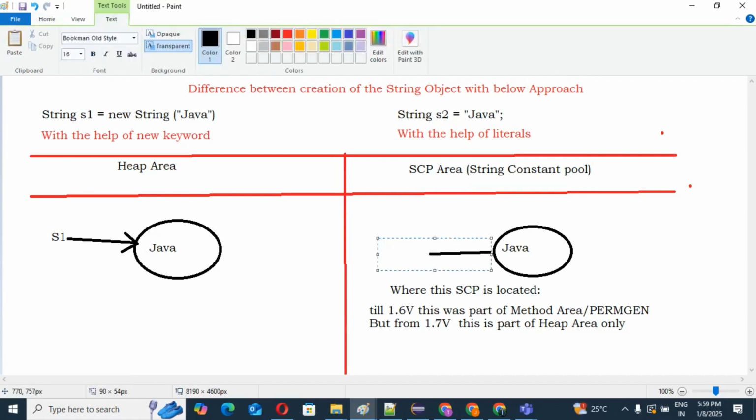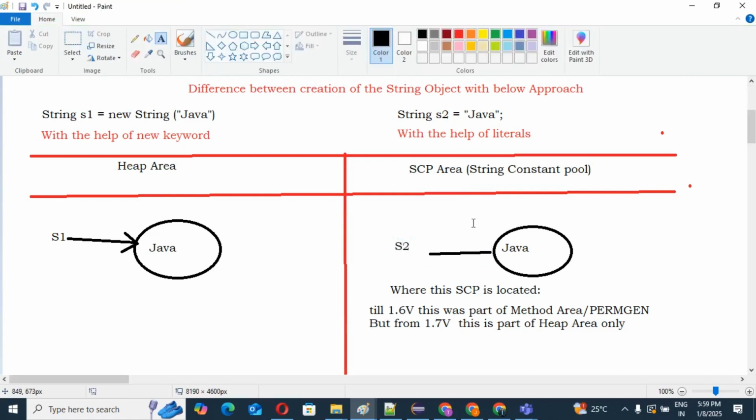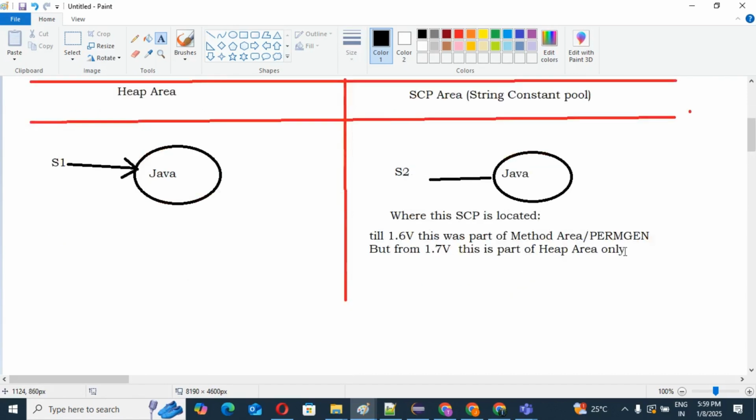This is the exact difference between String s1 equal to new String with the new keyword and with literals. I will explain some more examples so you can understand with more clarity.